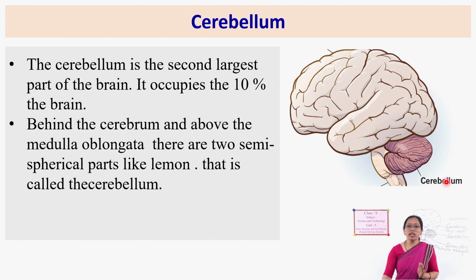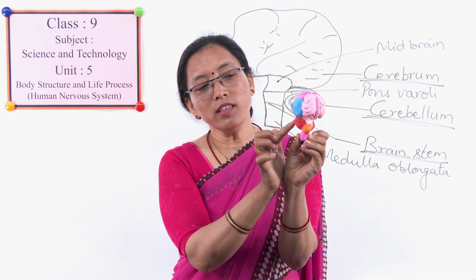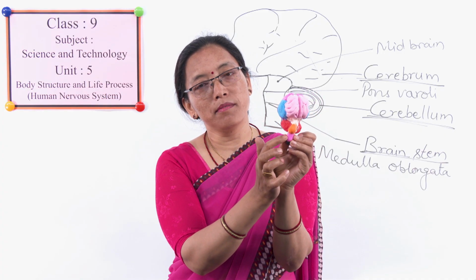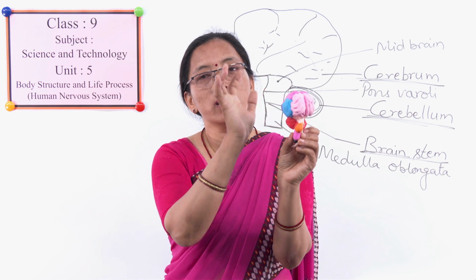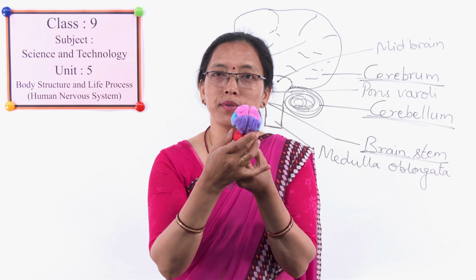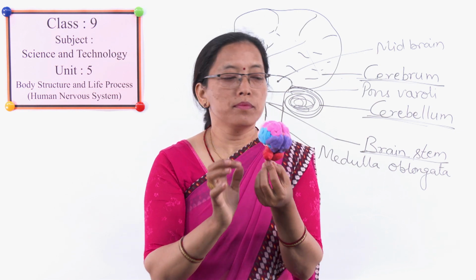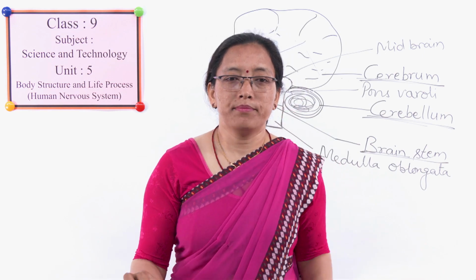This is located in which place? See, just behind this pons varolii, above the medulla oblongata, and below the cerebrum. In this way it is located: below the cerebrum, behind the pons varolii, just above the medulla oblongata.